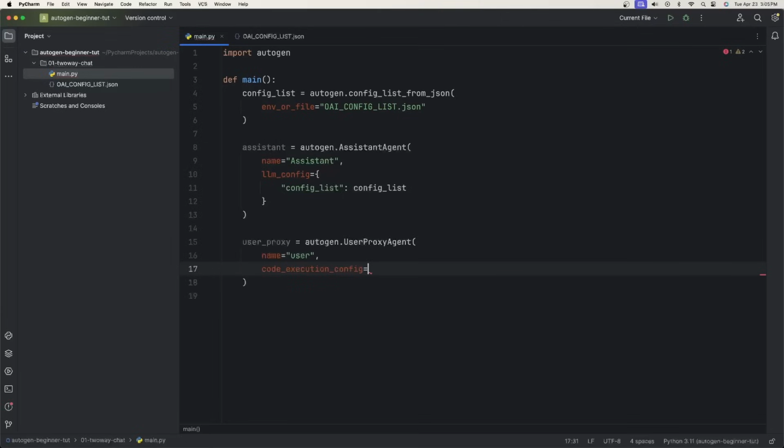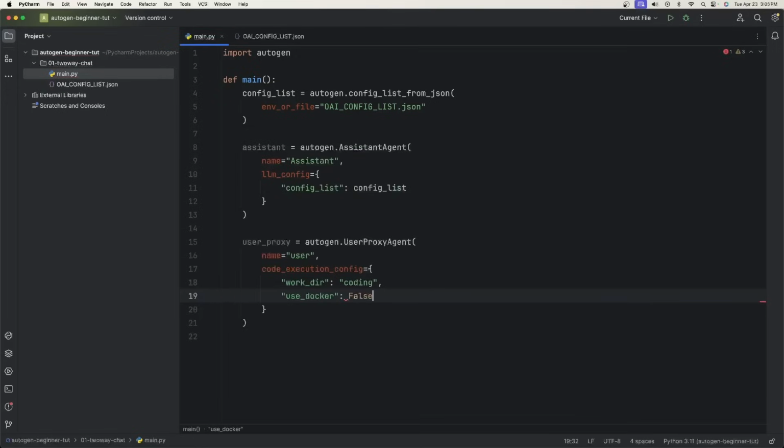Now, any code that the user proxy executes that it gets from the assistant agent, we can have it save to a directory in our project. So we can give curly braces, and then we say work underscore directory, or just dir, and then we can just call it coding. And then another important property, if you do this, you'll say use Docker, and then we'll